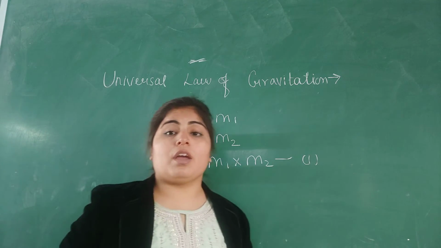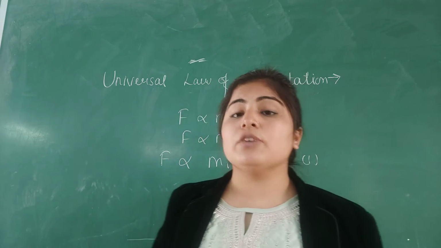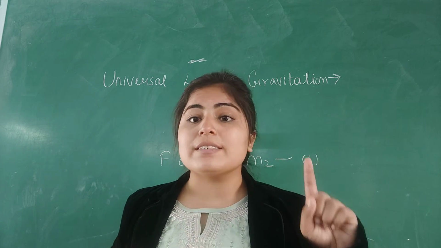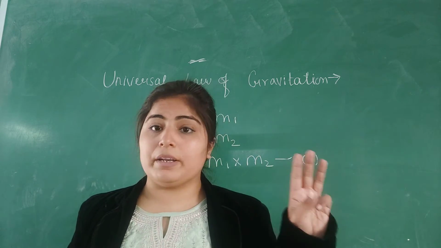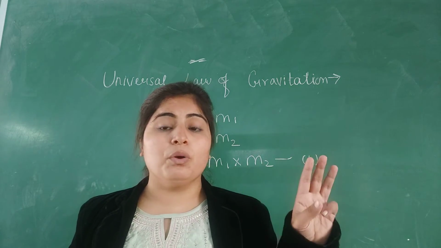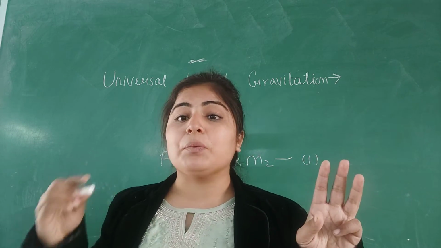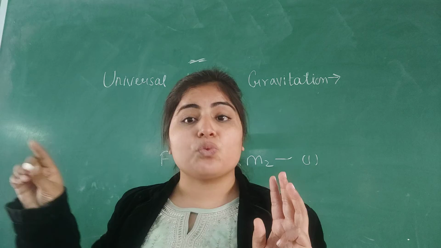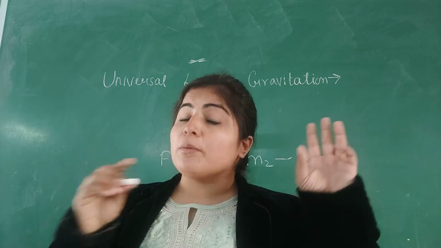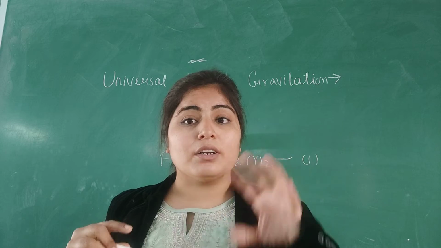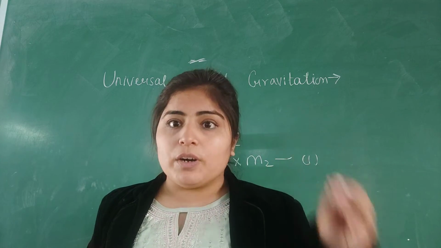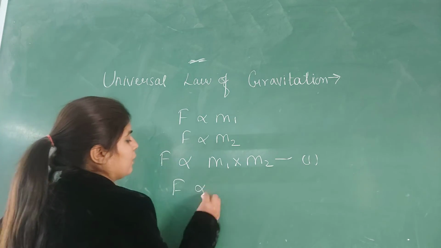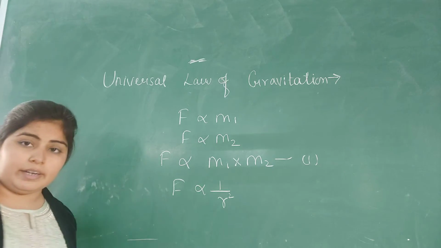I have already explained that Newton derived the inverse square law from Kepler's third law of planetary motion. That is, the force acting between the planet and the sun is inversely proportional to the square of the distance between them. From that, Newton concluded that the force acting between any two masses is inversely proportional to the square of the distance between them. We have already derived it.